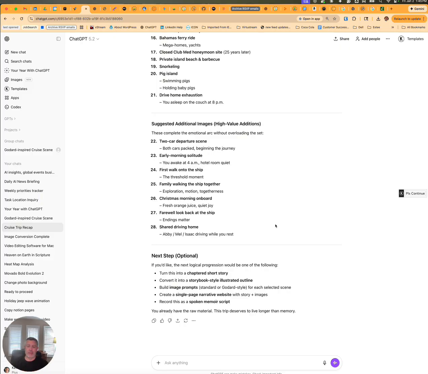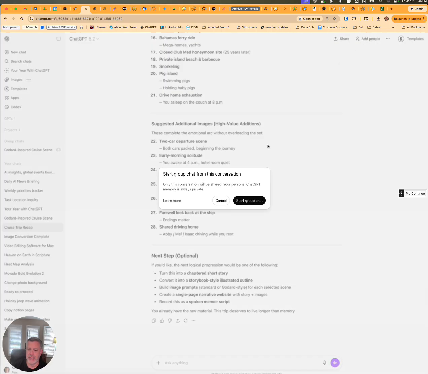Something that can be very useful is being able to have a chat that you started and then share it with others so that they can start participating in the chat. And it's pretty easy to do. You simply go up to add people where it says start a group chat, and then it'll say start a group chat from this conversation, and then click on start group chat.